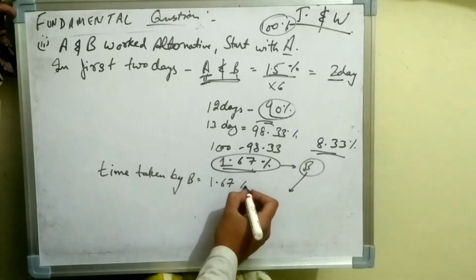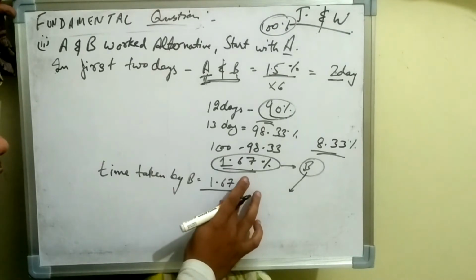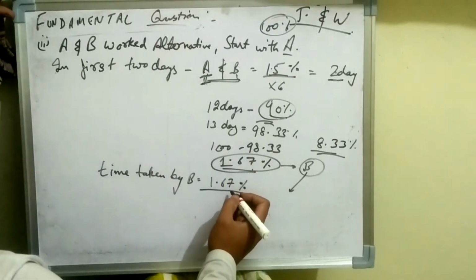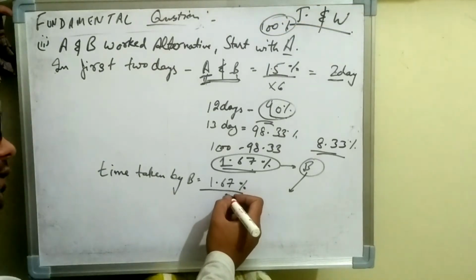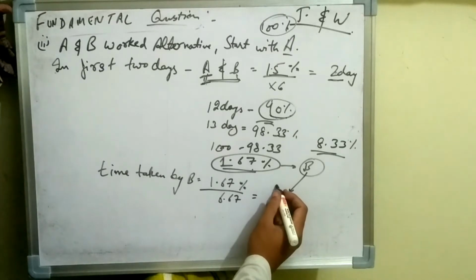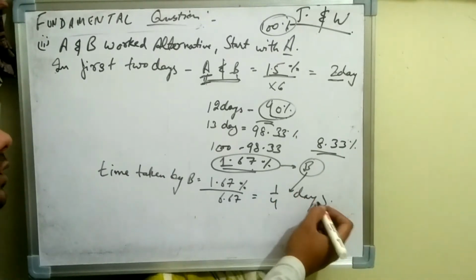So the time taken by B on that day will be the remaining work with respect to efficiency. So the remaining work we had is 1.67, and the efficiency of B is 6.67. From here we will get 1 by 4 days.